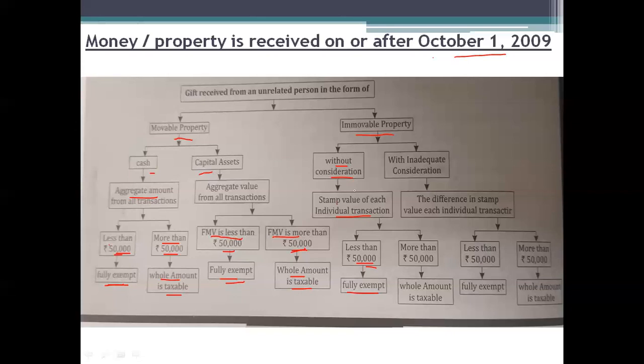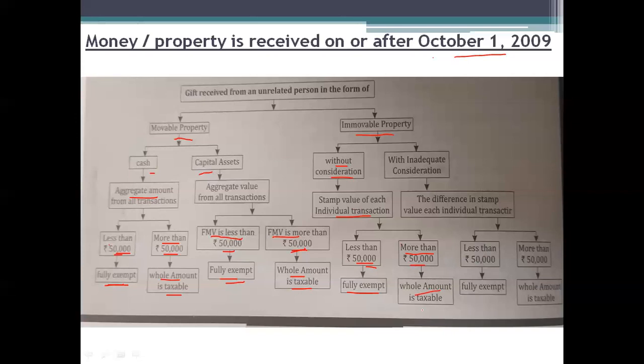But if you are receiving a gift in the form of building or land, that is immovable property, without paying any amount, and the stamp value of each individual transaction is more than 50,000, then the entire amount is taxable.